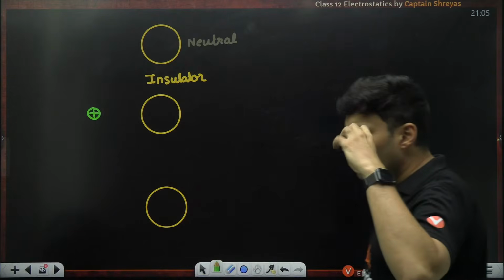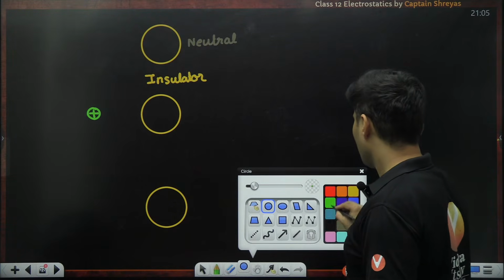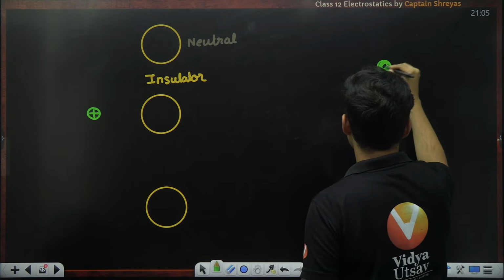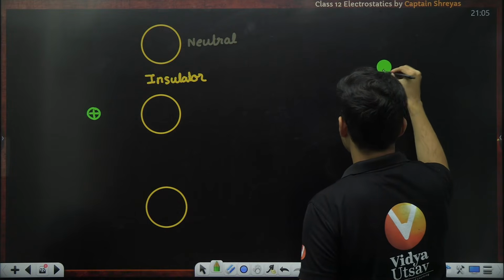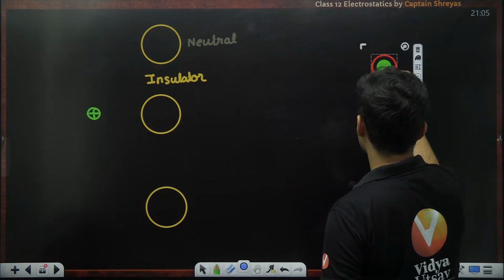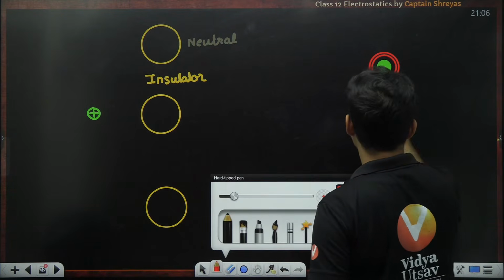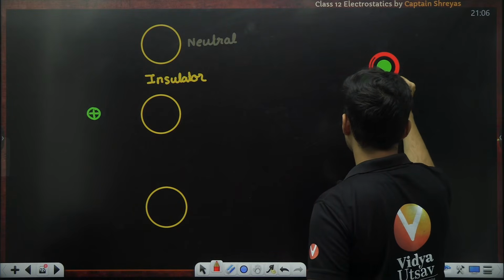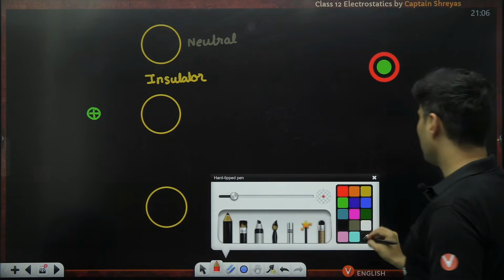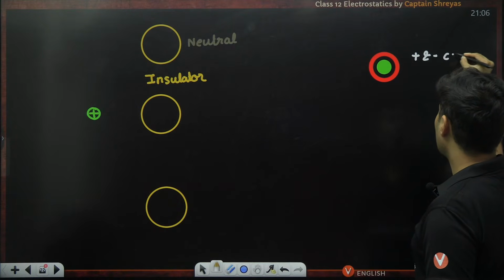See, if you zoom in at the microscopic level and concentrate on an atom, it will have its nucleus at the center. This is positively charged, and the electrons form a cloud around the positive charge. An electron cloud is there around it. So because of that, what happens? The positive and negative centers coincide. So in this case, the positive and negative coincide.